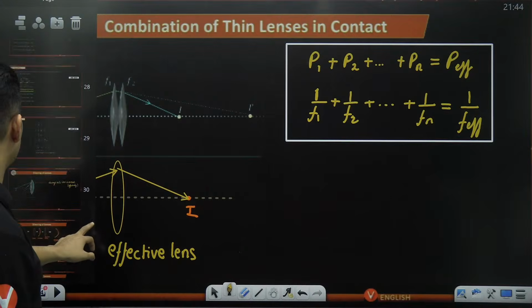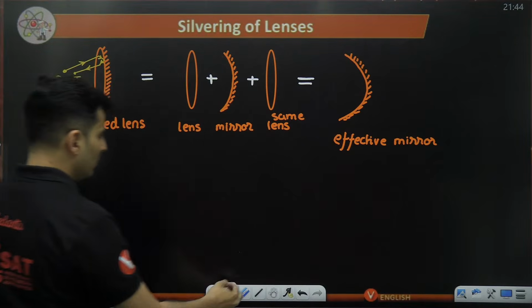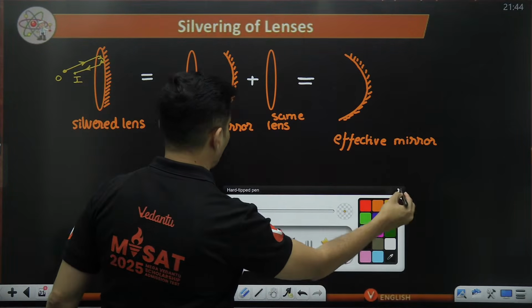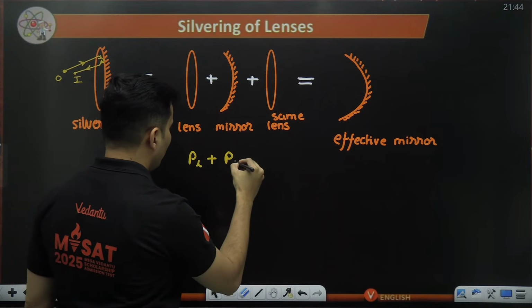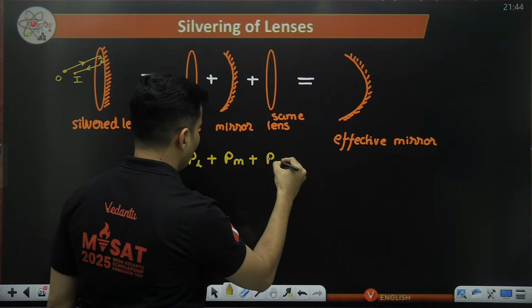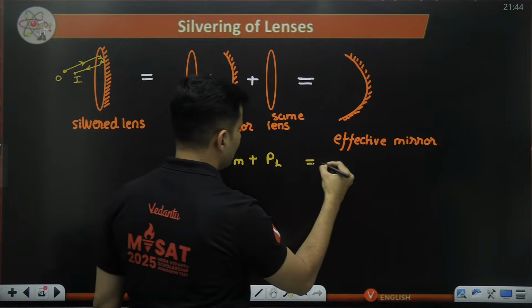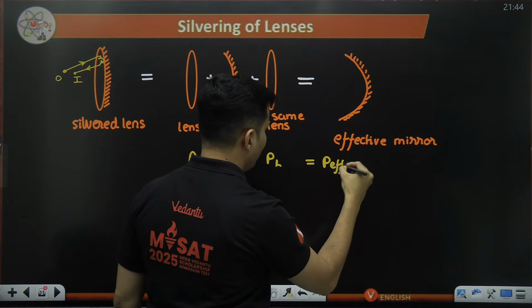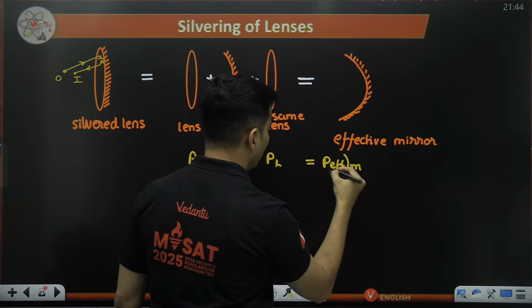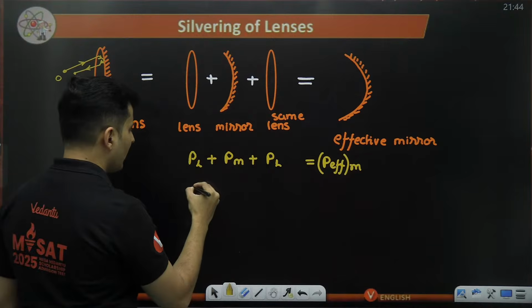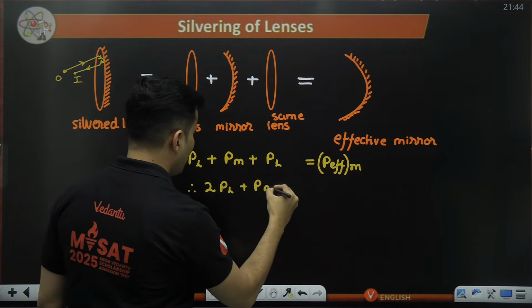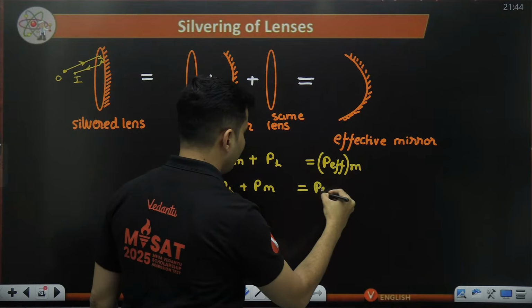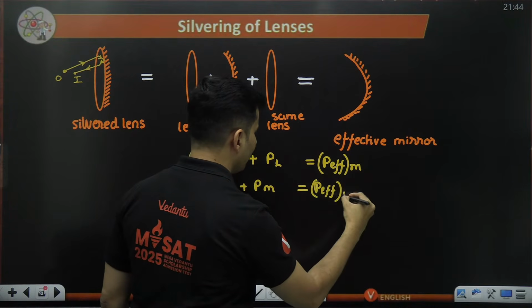So in this particular question too, all you have to do is power of this lens plus power of this mirror plus power of this lens is equal to the effective power of that particular mirror. So therefore, it is 2 times PL plus PM is the effective power of the mirror.